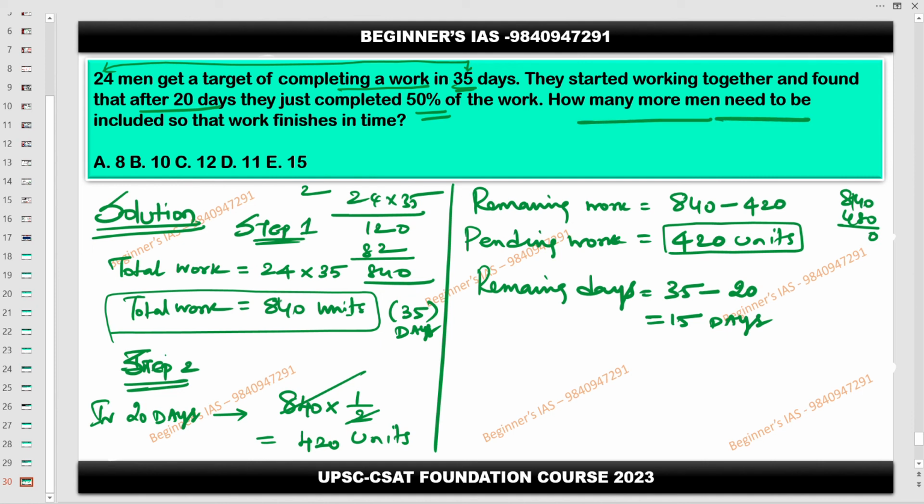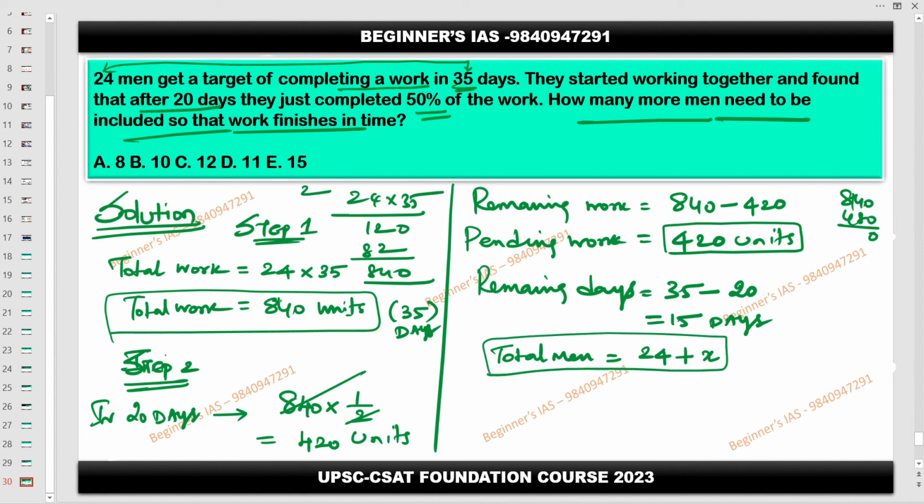How many more men needed to be included to finish? More men. So now listen. The total men is equal to already how many people are working there? 24. 24 plus how many more people are needed? That only is going to be the X. Understood? Fine. So this much of additional men are required. I will write here: X is the additional men required.